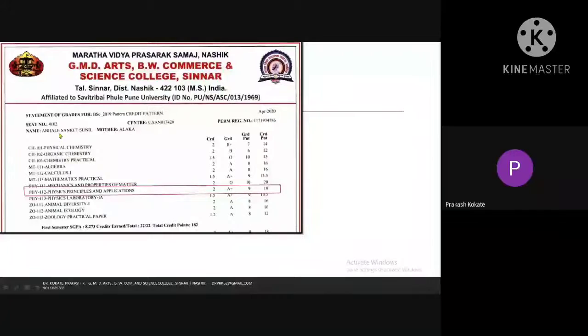This is one more student, Abale Sanket Sunil, from our college, JMD Arts, BW Commerce and Science College, Sinnar. This is the mark sheet of our college student. We have taken half of it to elaborate, because the entire mark sheet cannot be seen in the PowerPoint presentation.